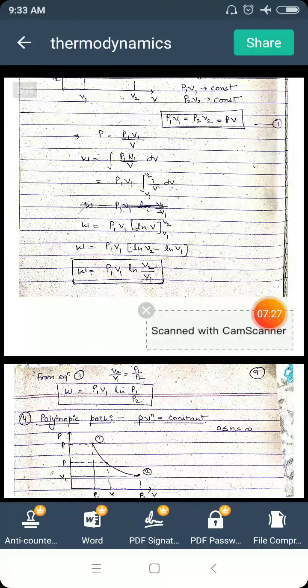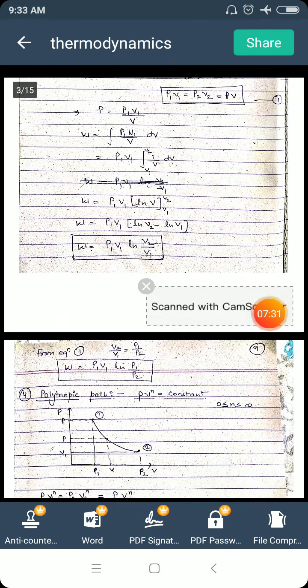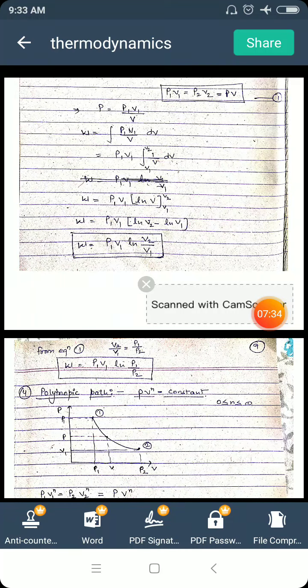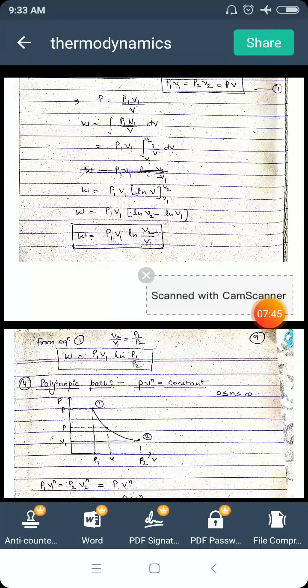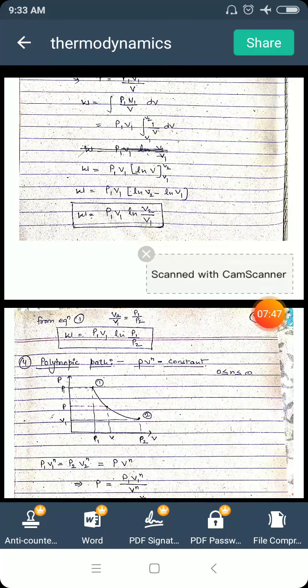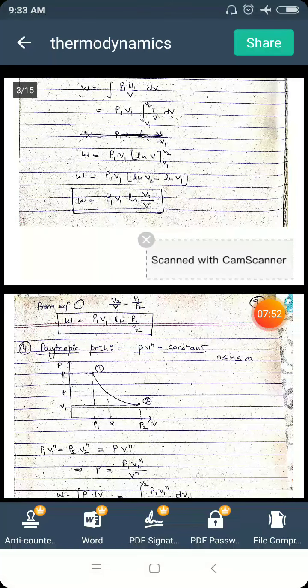As the volume is changing from V1 to V2, we put the limits V1 to V2. So W is equal to P1V1, integral of 1 upon V is ln V, and we put the limits V1 to V2. Then the formula comes out to be P1V1 (ln V2 minus ln V1). On further simplifying this, we get P1V1 ln(V2 upon V1).